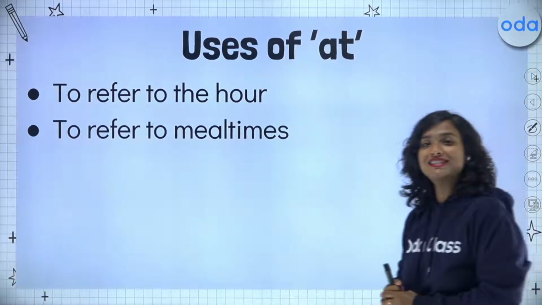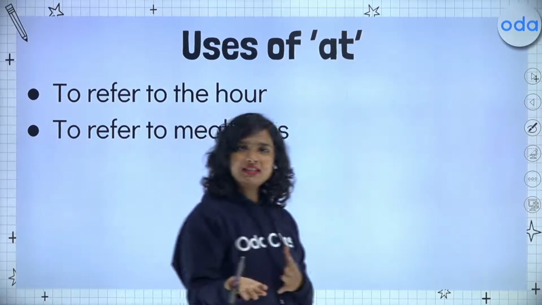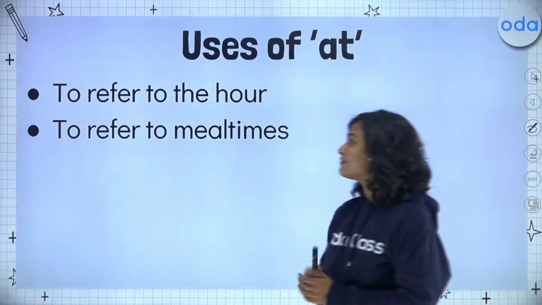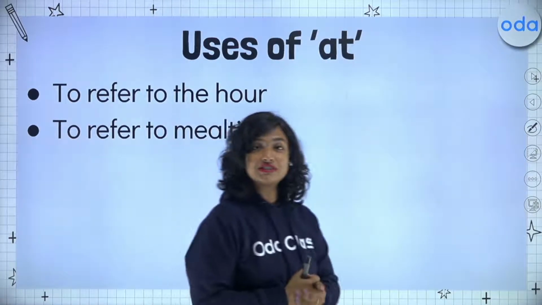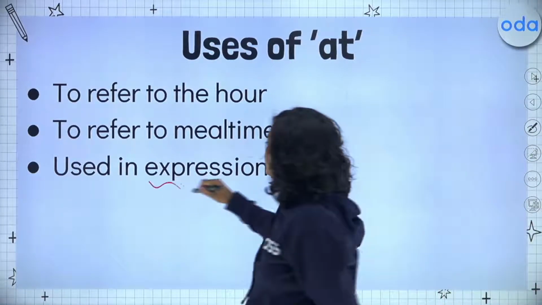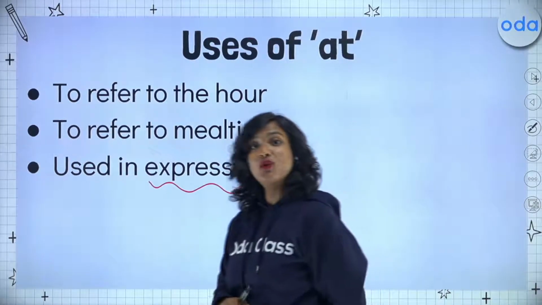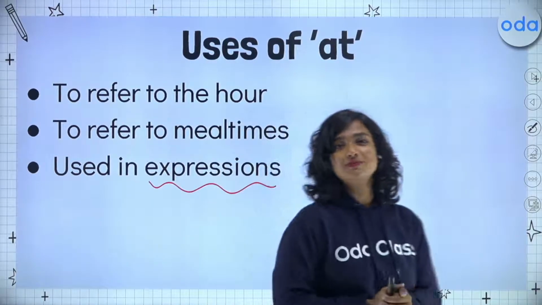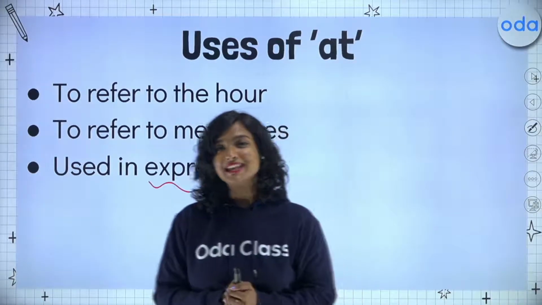Second use for this preposition is to refer to meal times. For example, I will see you in the canteen at lunchtime. So here we have a meal time that's being referred to, which is why we use our preposition of time, which is at. And the last use is that it is used in expressions. For example, at the moment. In that case, we use at because that's an expression of time. So I am not free at the moment, but I'll give you a call back when I can.